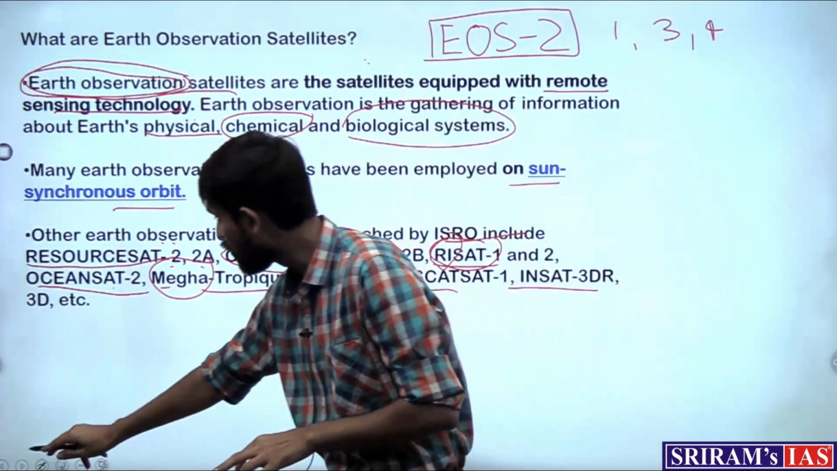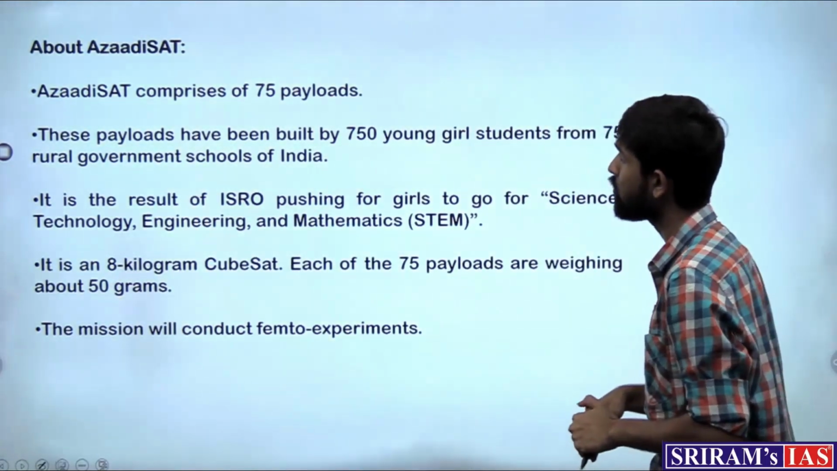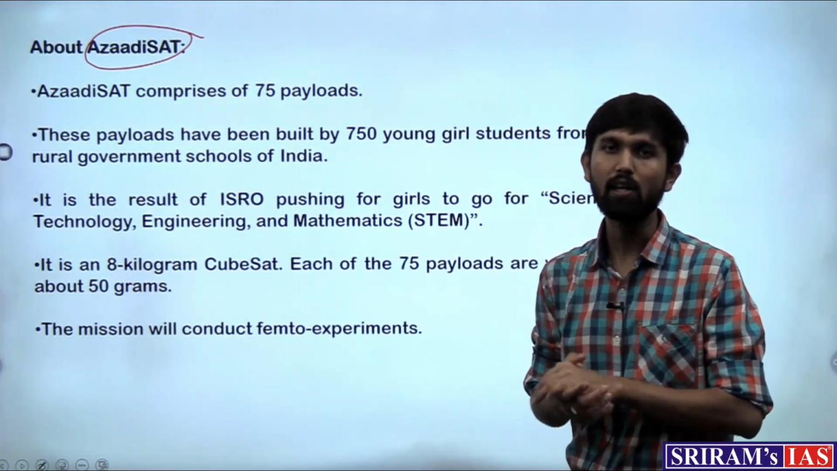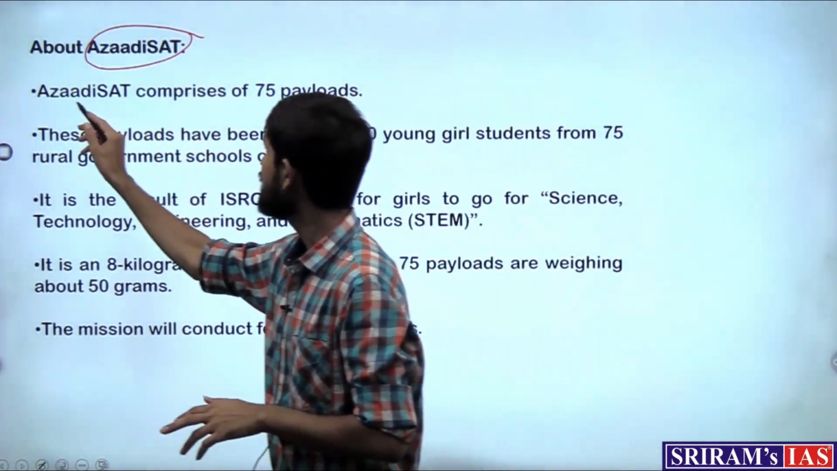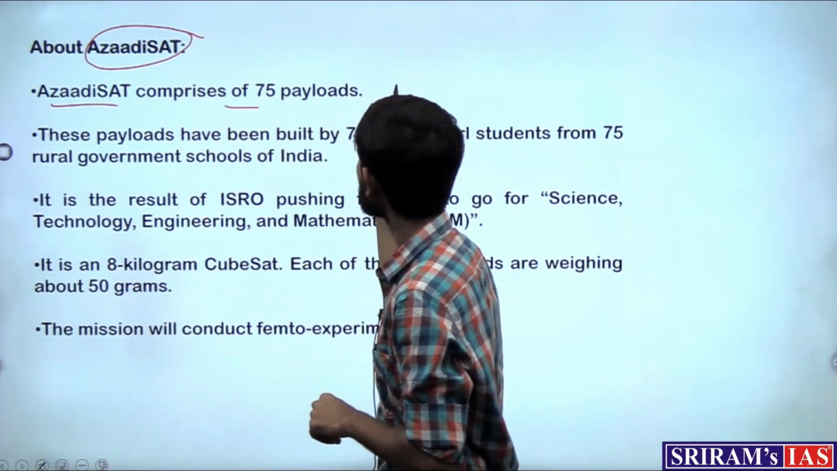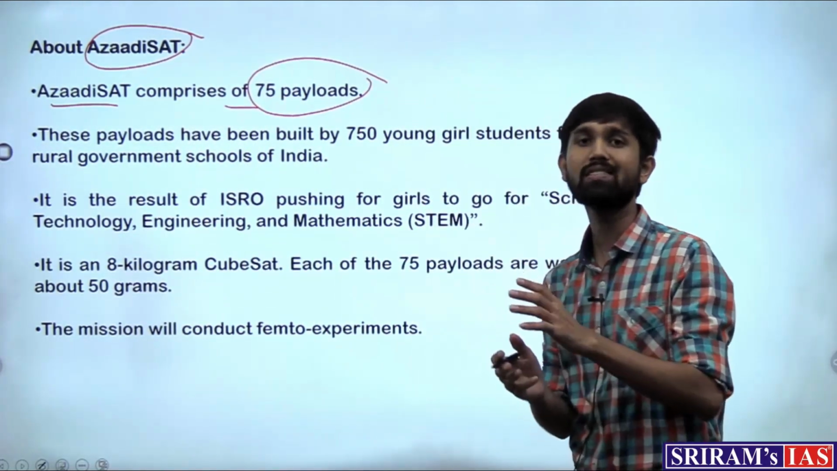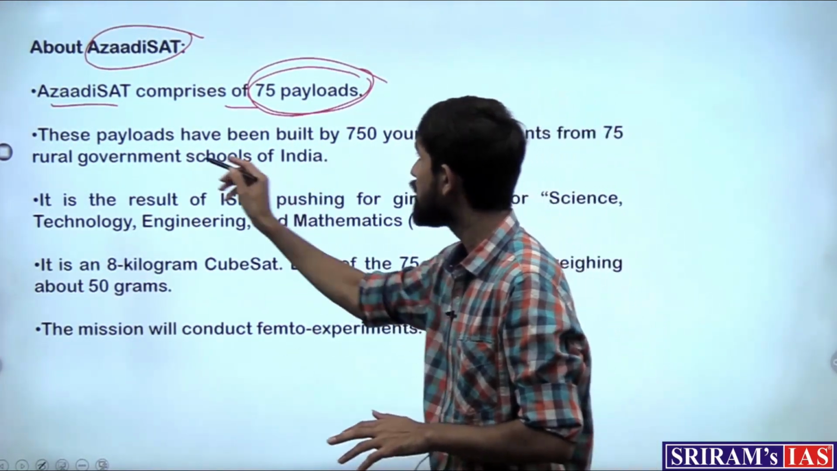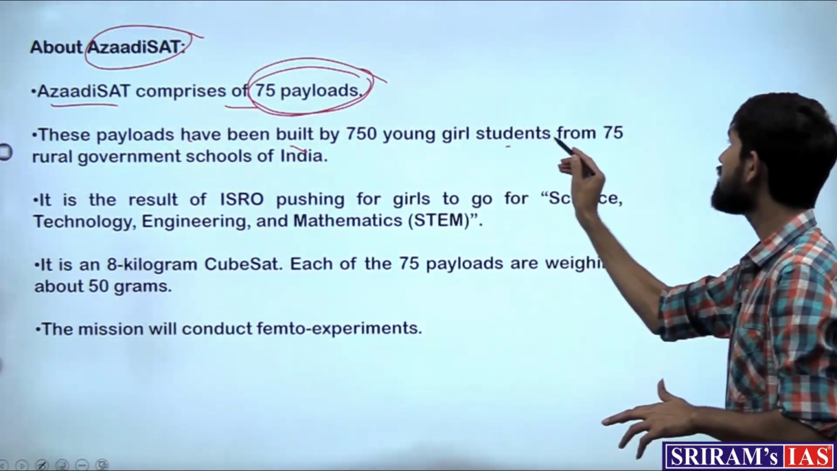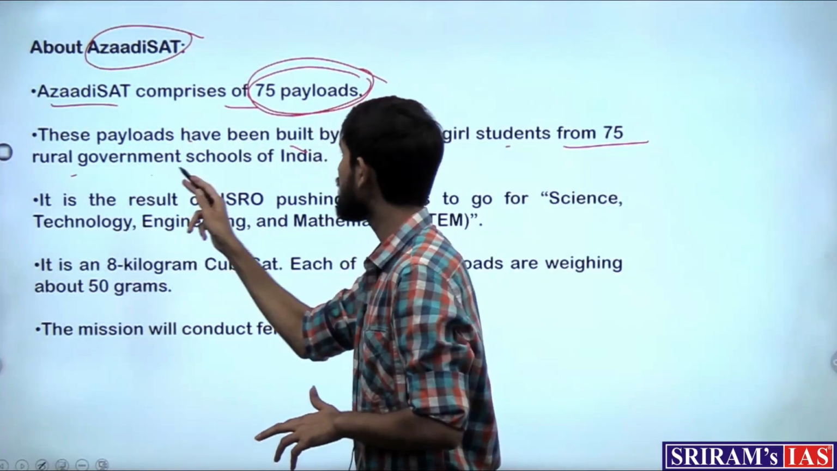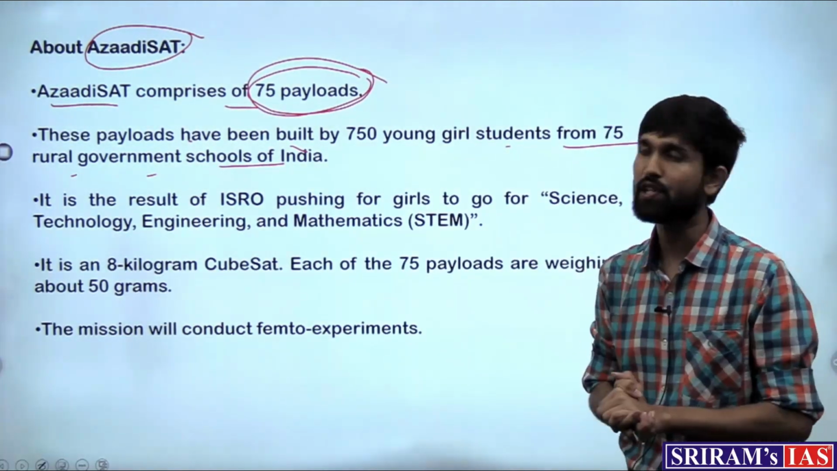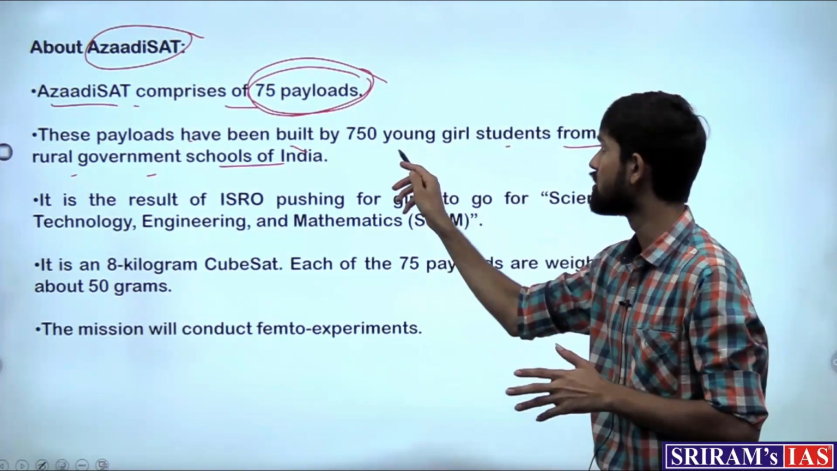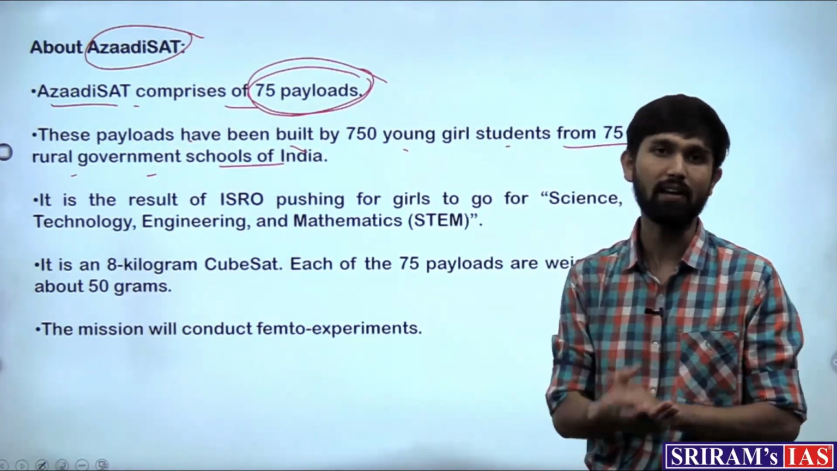Then another payload which the SSLV was carrying was the AZADISAT payload, or the AZADISAT satellite. Now what is this? This AZADISAT set of satellites comprises 75 payloads, which means that this one satellite itself has 75 different subcomponents. These payloads have been built by 750 young girl students from 75 rural government schools of India. So that has been the speciality of this satellite system, that the young girls of rural areas have helped in manufacturing these payloads.